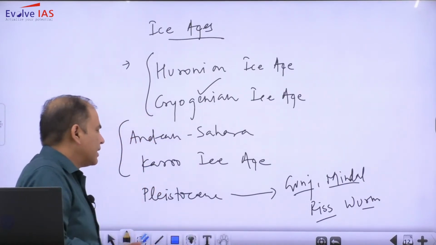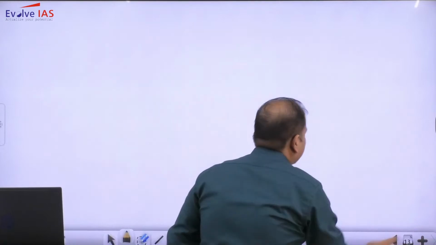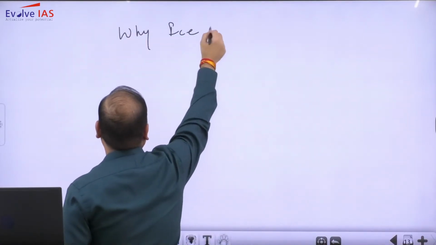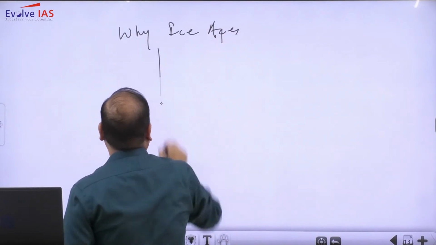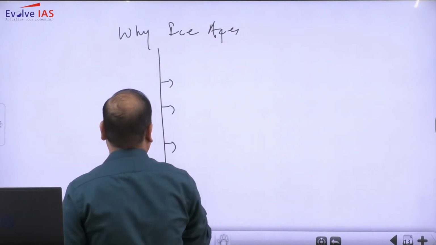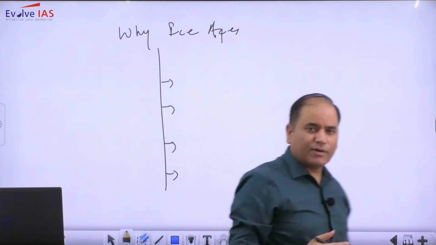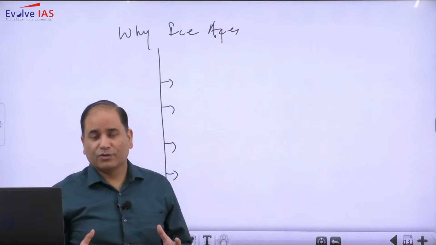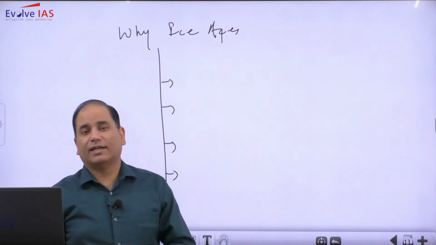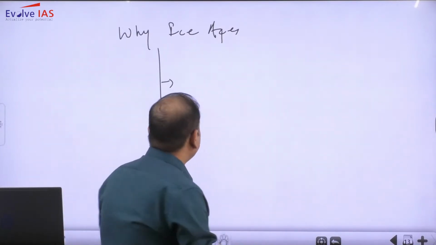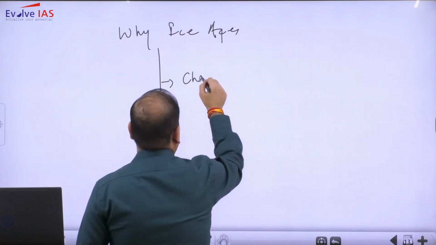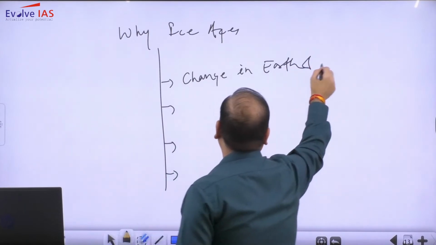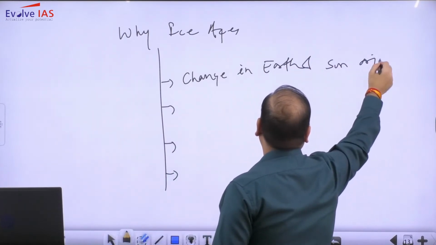Now the big question arises: why has the Earth witnessed ice ages? There have been different reasons for the ice ages, but some of the possible causes, because these are natural ice ages, are these. One of the possibilities considered is a change in Earth and Sun orientation.